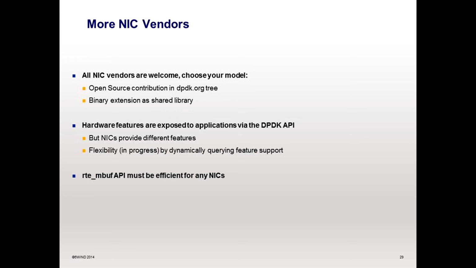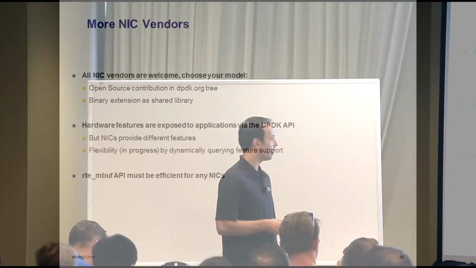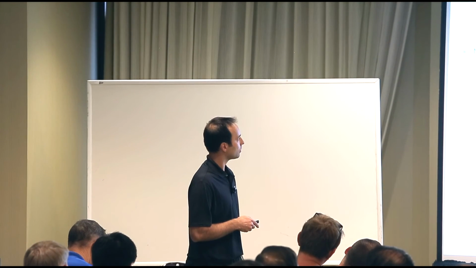A track for that is to have a scheme based on query. And another thing, the mbuf API must be efficient for any NIC. Maybe we can have some NIC which could require another mbuf for high performance. I think it's not the case today, but it's a question.